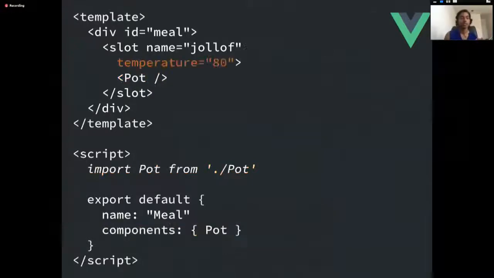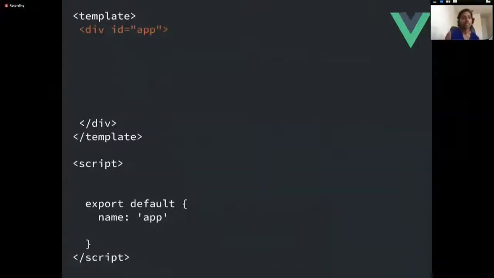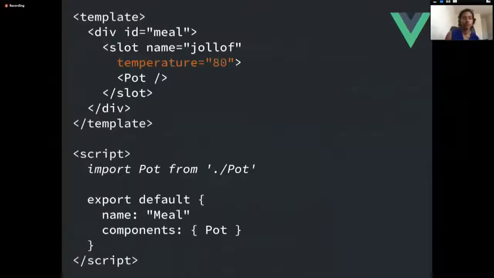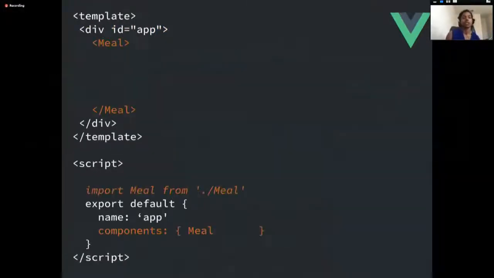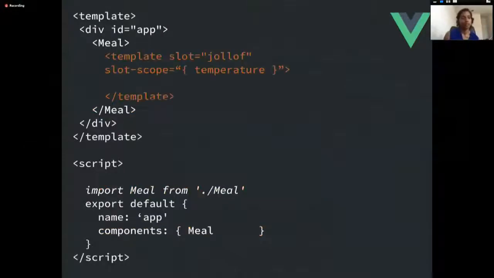And so the nice thing about slots is slots also allow you to pass down props. So in this case, I have a temperature. I'm hard coding temperature, it's 80 Celsius. And so I can pass that temperature down to pot as necessary, which is really nice. And so if I were to use that specific meal component, which I built over here, I could do this in my app.